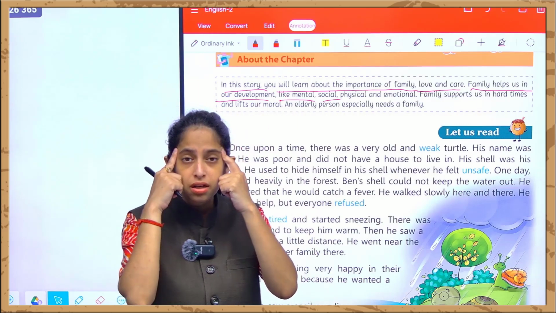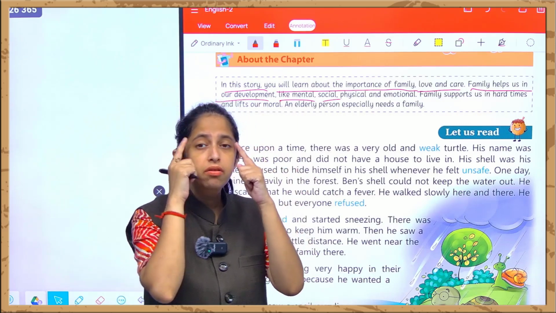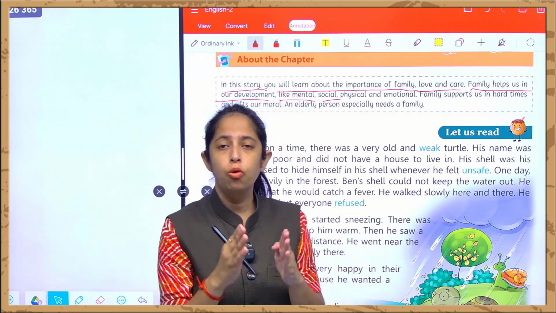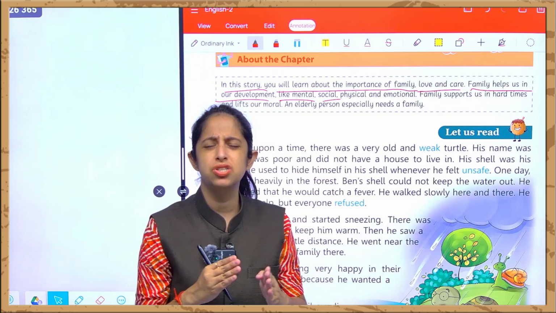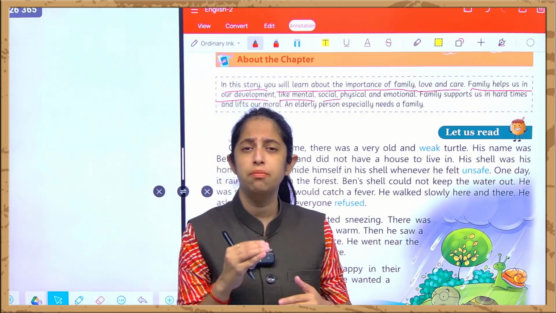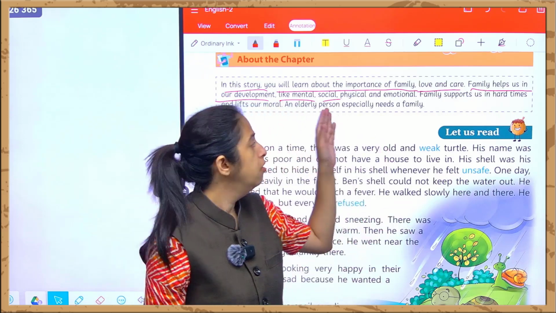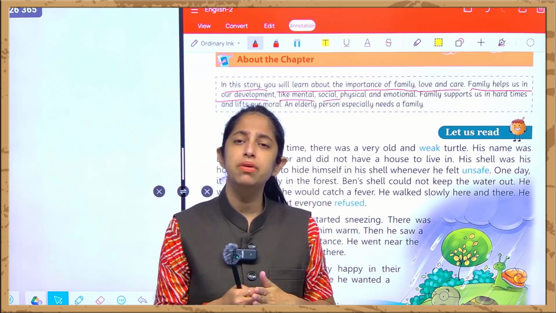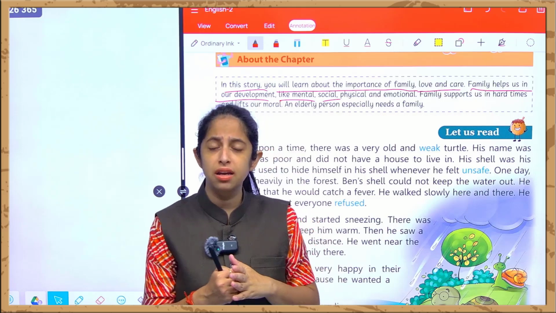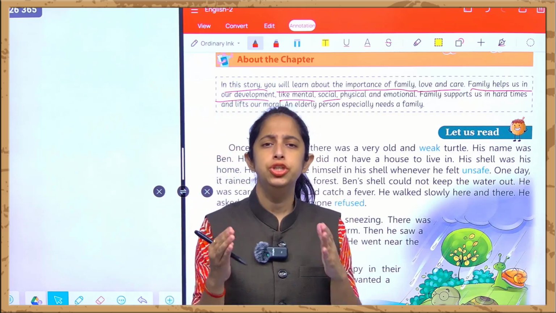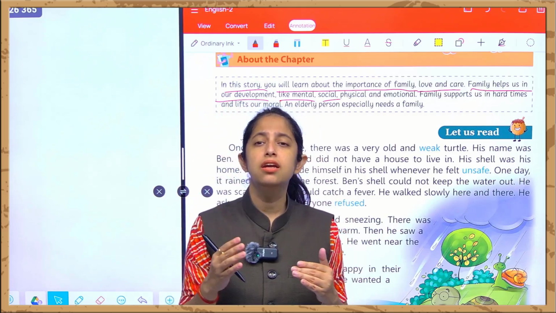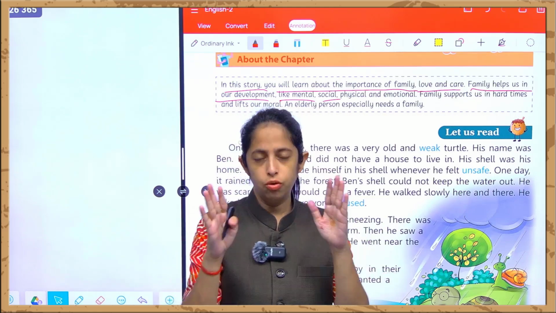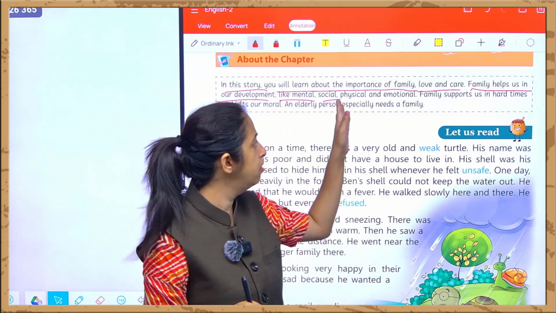Especially like a mental level, we get stable our mental level. We used to stable our mental levels by discussing our emotions, by discussing our problems, the challenges that we face in our lives with our parents, with our siblings, with our close ones. Like physical development takes place by taking good nutrition that our mother used to give to us, like taking care of our nutrition and taking care of our meals at all times. This is how our physical development takes place.